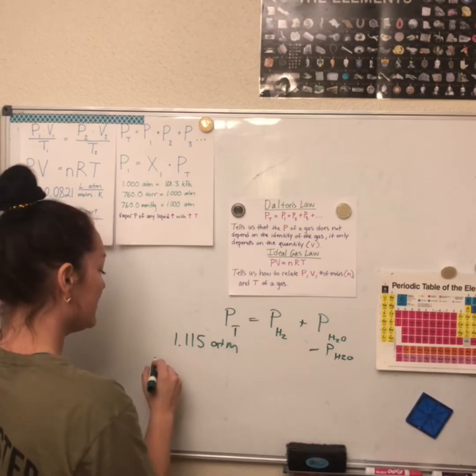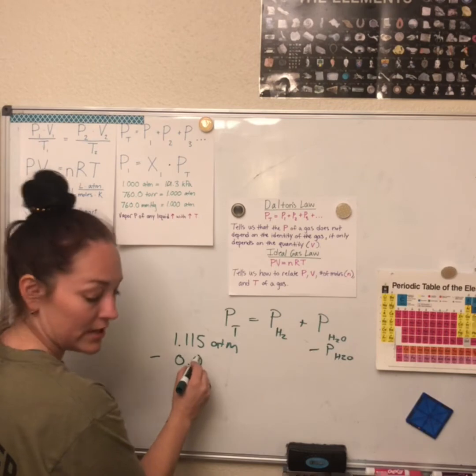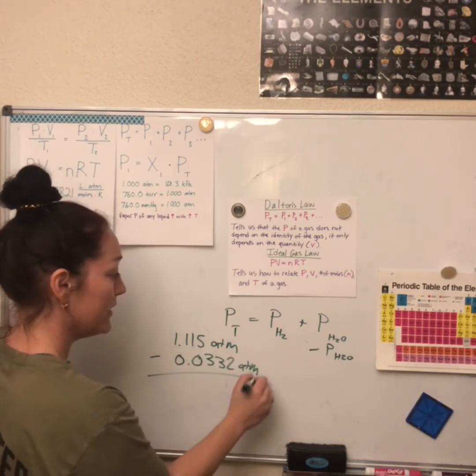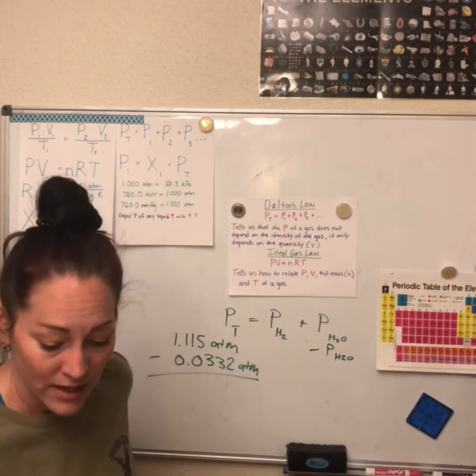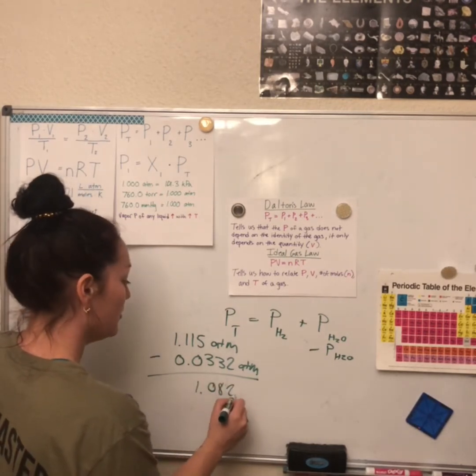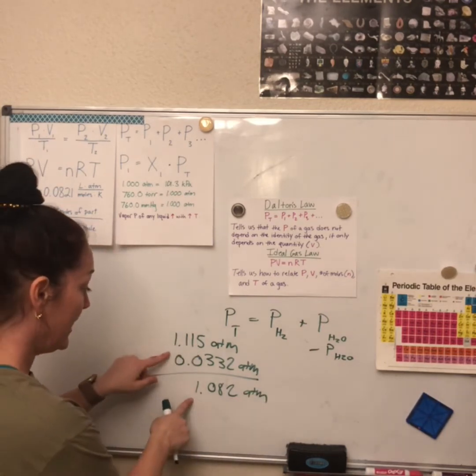And I know I need to subtract the one that I just found, which was 0.0332 atmosphere, okay? If I do that, I'm gonna get the hydrogen. Okay, so if I subtract it, I end up with 1.082 atmospheres.